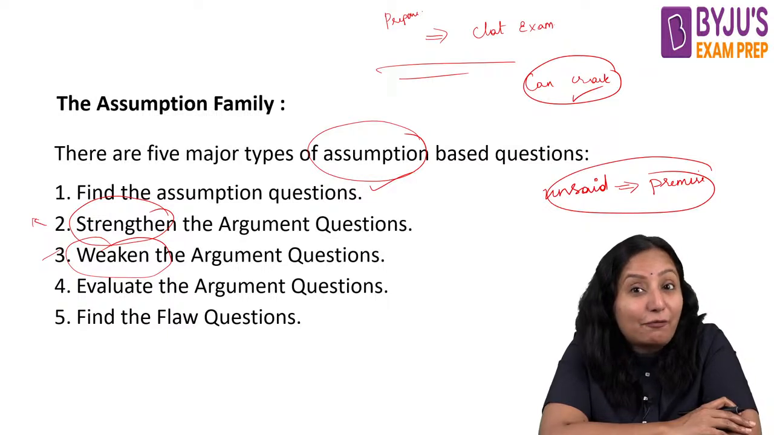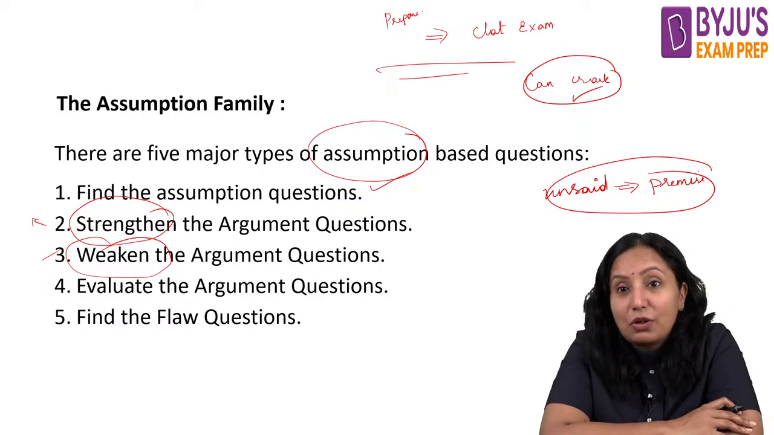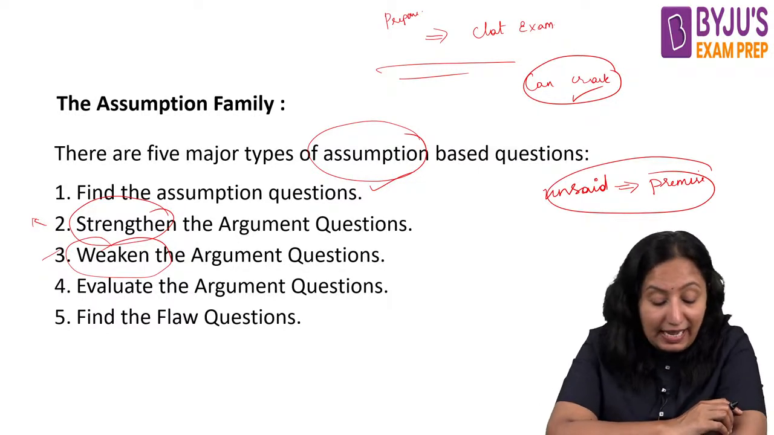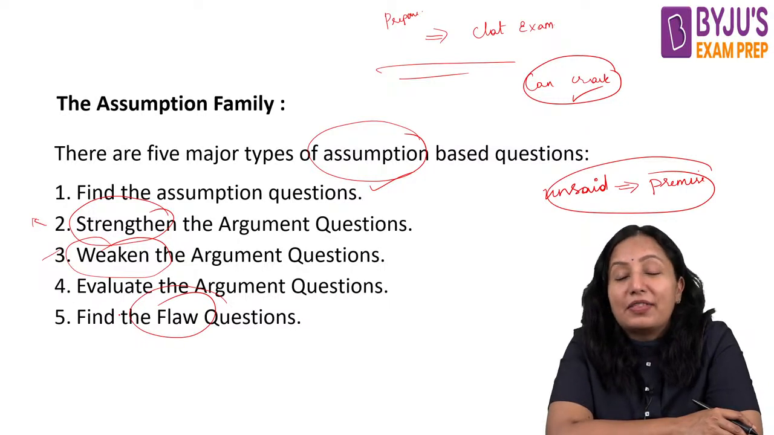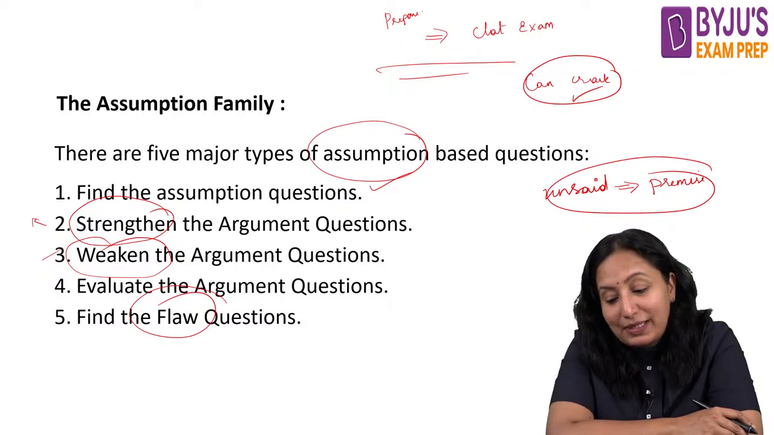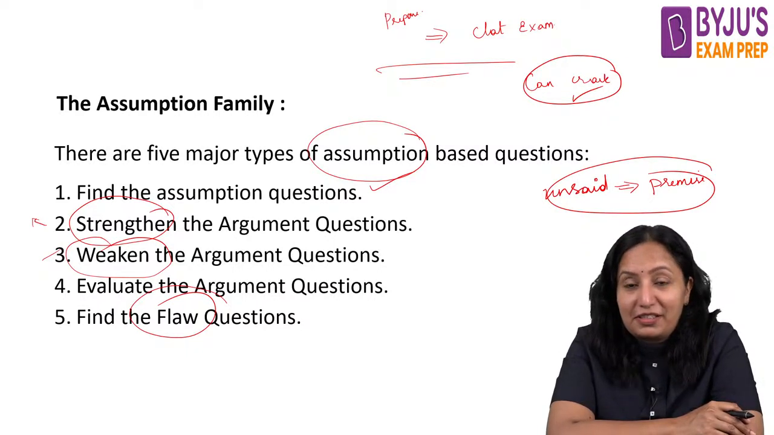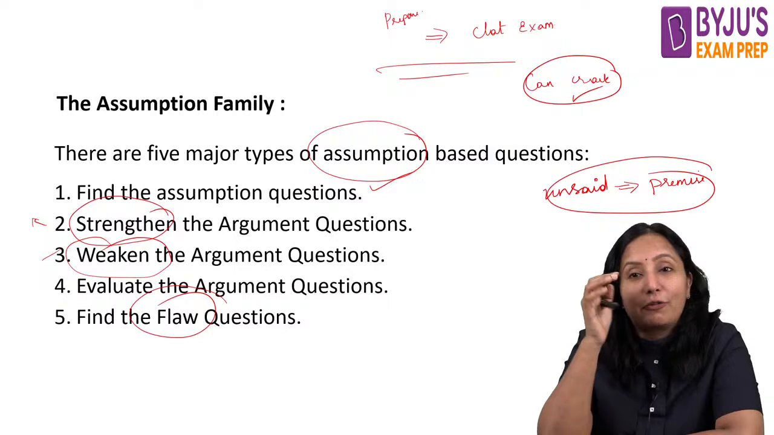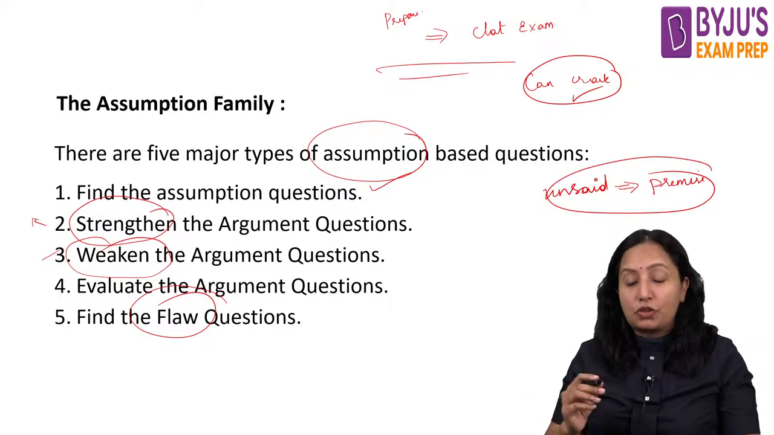Evaluate the argument. You have to evaluate whether the given argument is sound or not. Okay, so that has to be evaluated, and then finding the flaw or the discrepancy question, which again considers our premise as well as our conclusion in reference. So these are the 5 types of questions. Let's see today how many types of questions we can solve.